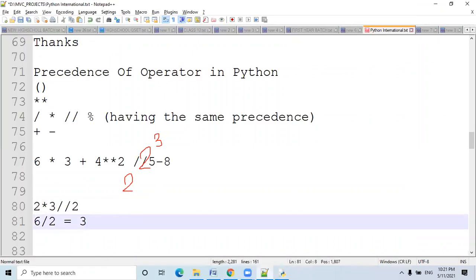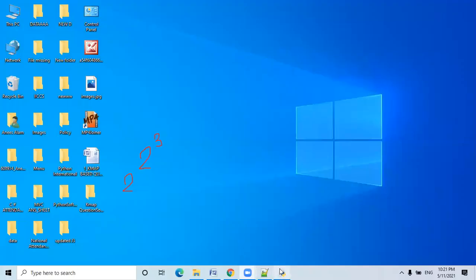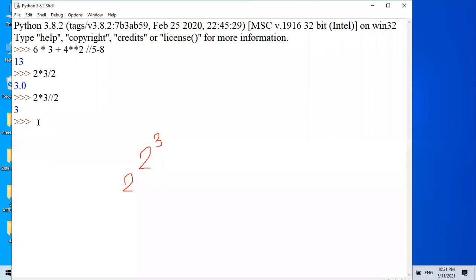You understand? That's great. Okay, now this is the most important question asked in interviews: 2 double asterisk 2 double asterisk 3. This is the exponential operator and it is always evaluated from right to left. So first of all, 2 to the power 3 will be calculated. Then the answer of 2 to the power 3 will be the power of this 2. So 2 to the power 3 is 8.